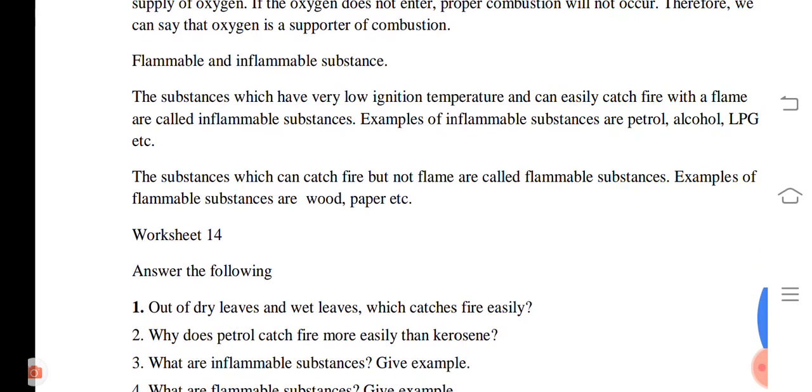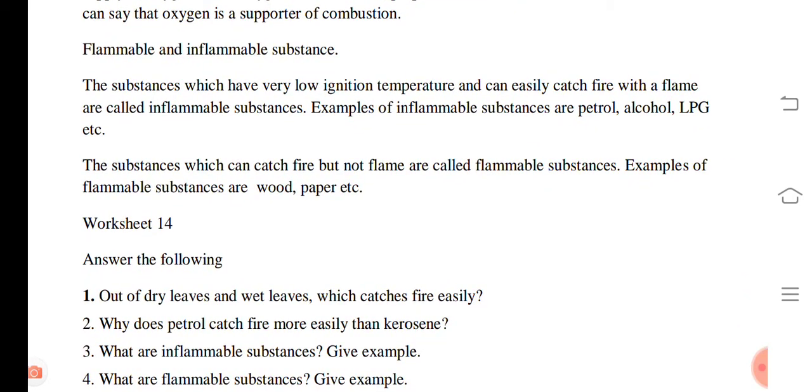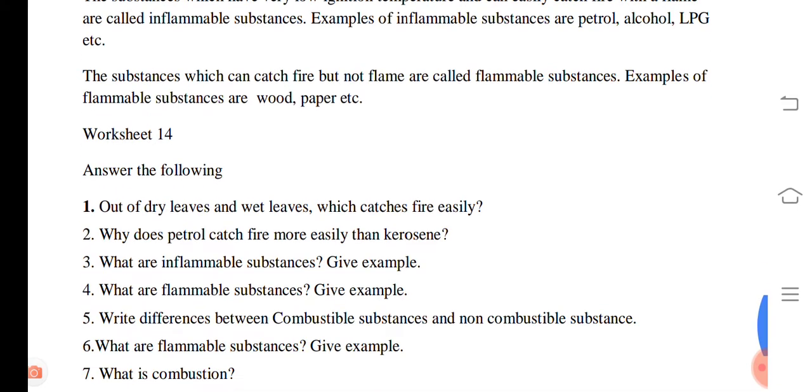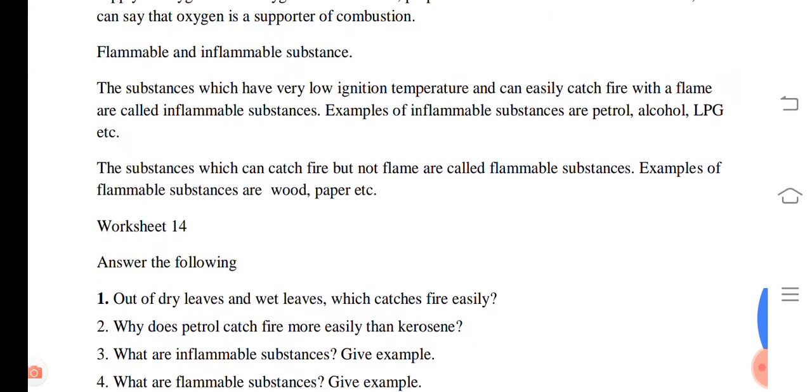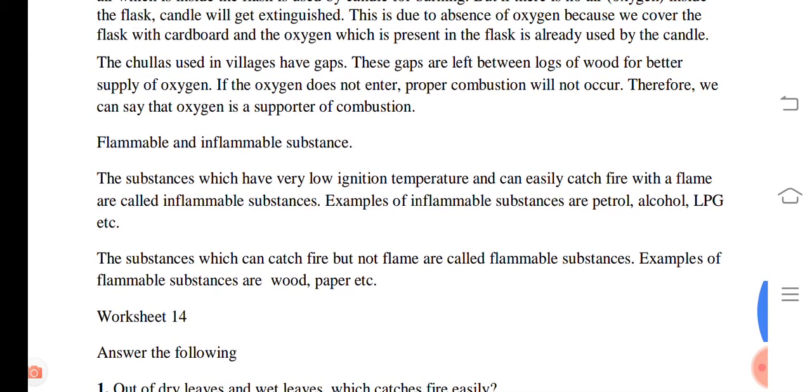Students, some substances are flammable and some are inflammable. How do we identify whether a substance is flammable or inflammable? Some substances have a very low ignition temperature, meaning they catch fire easily, right? And they burn in flame form. These are known as inflammable substances, for example petrol, alcohol, LPG, etc. Some substances can catch fire but not in the form of a flame, right? These are known as flammable substances, for example wood, right? So this is about flammable and inflammable substances.